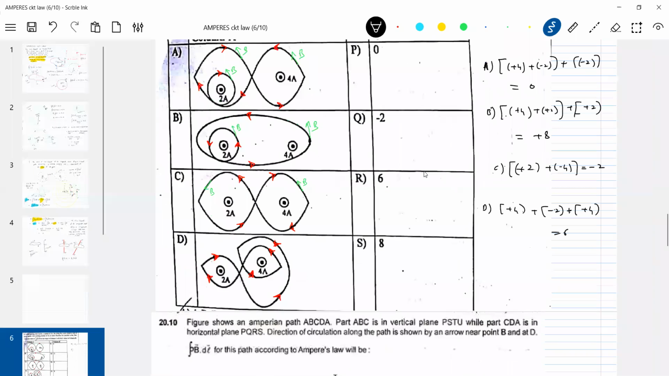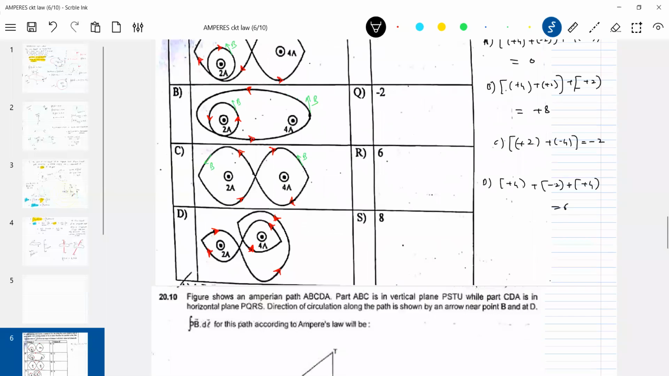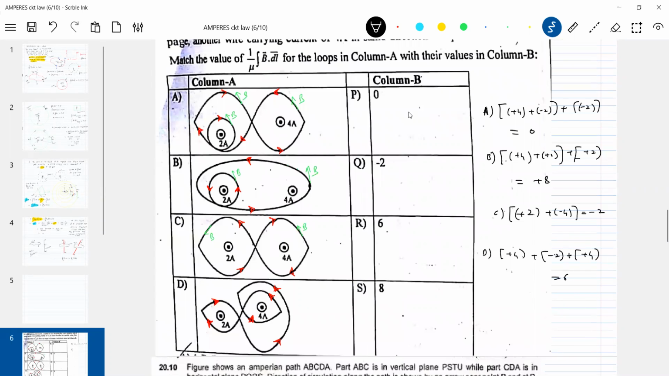Sir, is mu naught the answer? Mu naught, what happened? 1 by mu naught integral of B bar dot dl is what is being asked. Mu naught value is 4 pi into 10 to the power of minus 7. I didn't see the question. Thank you. Okay. The value of mu naught is 4 pi into 10 to the power of minus 7. What can be the unit for that? Tesla meter per ampere. The current will come on this side, no? So Tesla meter per ampere. That is the unit for mu naught.